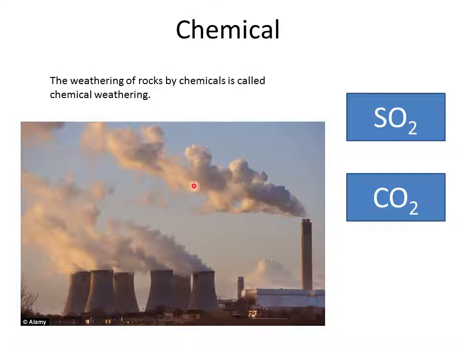When we burn fossil fuels, we release massive amounts of CO2, and when we burn coal, especially, we release sulfur dioxide. Carbon dioxide and sulfur dioxide come out from our fossil fuel power stations. What this does is go up into the atmosphere and bond with rainwater. This then goes from a pH of about 6, which rainwater naturally is, right down to 5, 4.5.